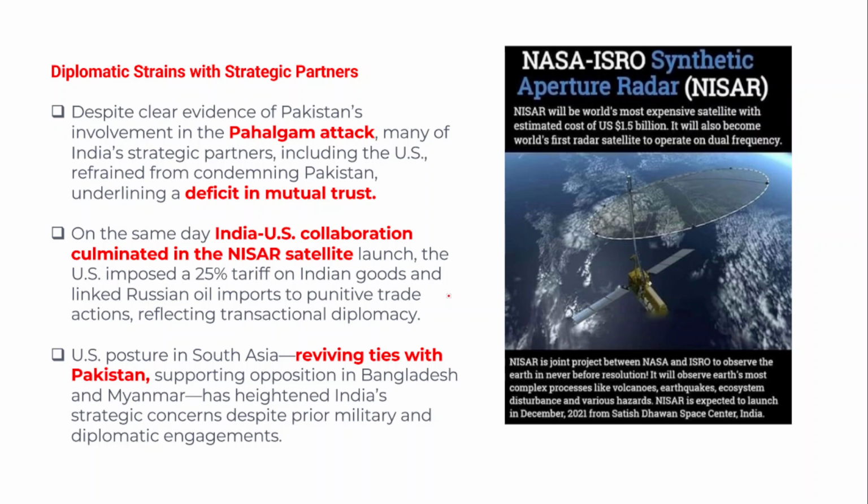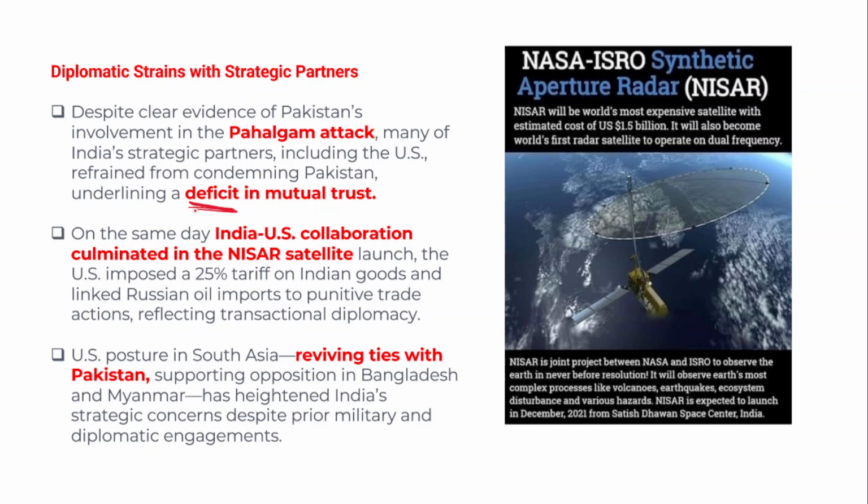Despite such information, most of the strategic partners of India refrained from condemning Pakistan. So it actually underlines a deep deficit in mutual trust between the US and India.